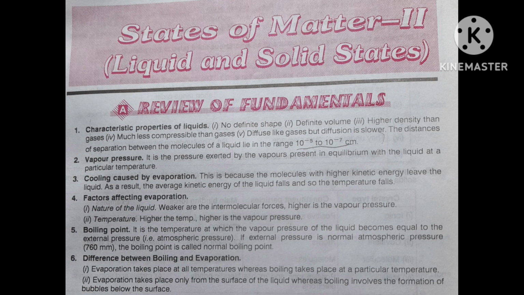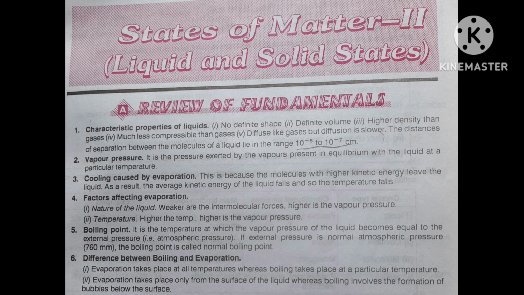At that time, what was the pressure? That is called vapor pressure. Means when vapor and liquid both are in equilibrium, liquid is converting to vapor, vapor is coming back, then there will be an equilibrium state.